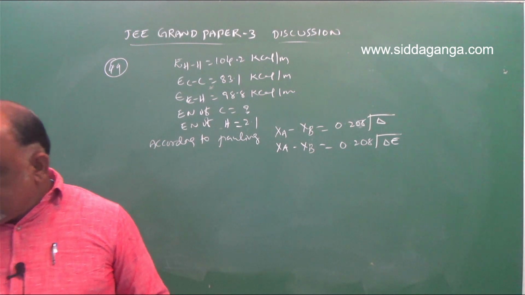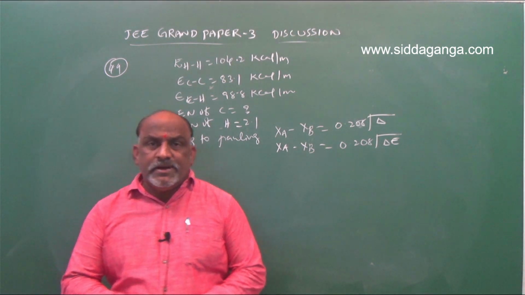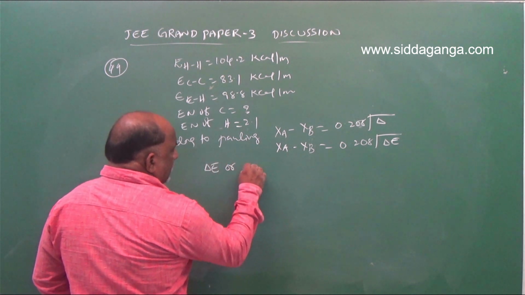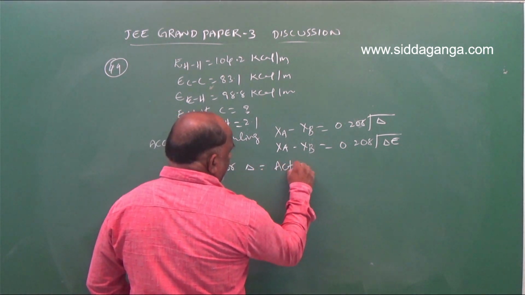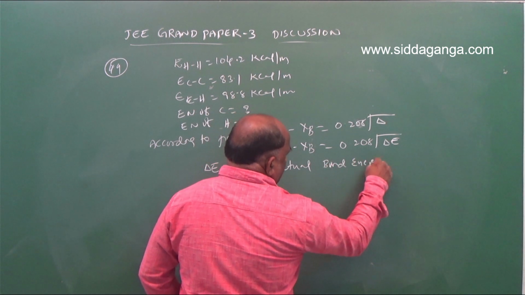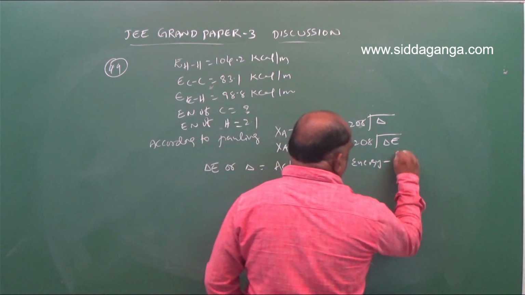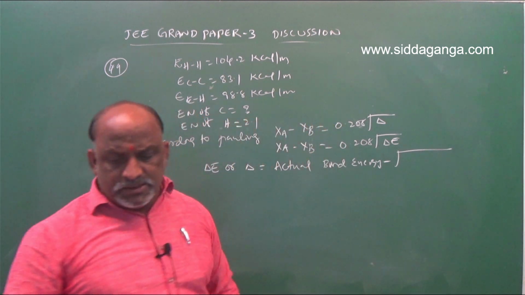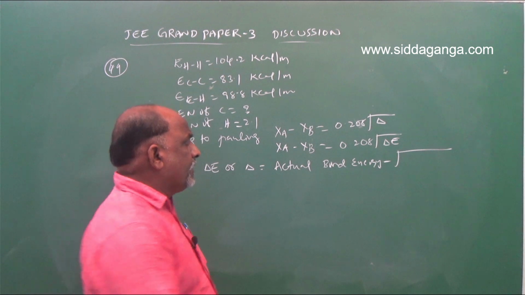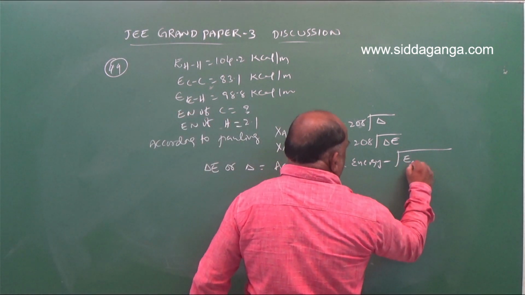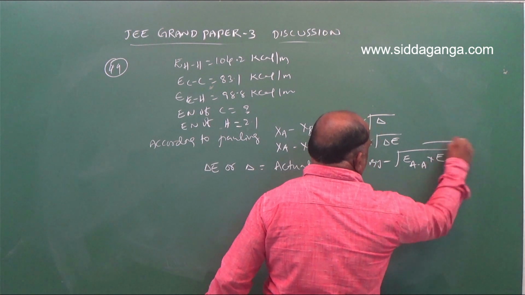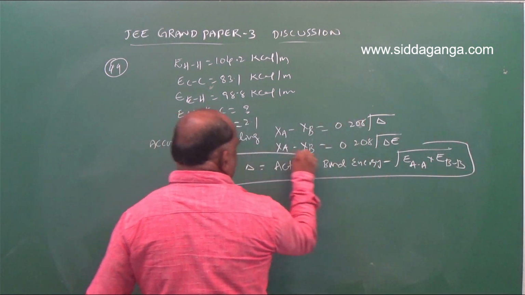Delta E is equal to actual bond energy minus root over energy of AA into energy of BB. This is a general formula I was given, my dear students.